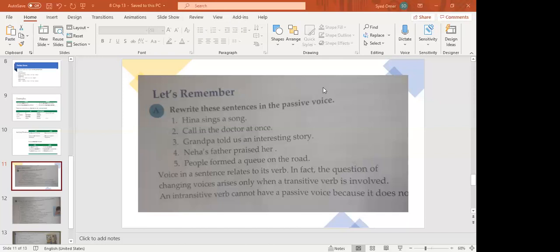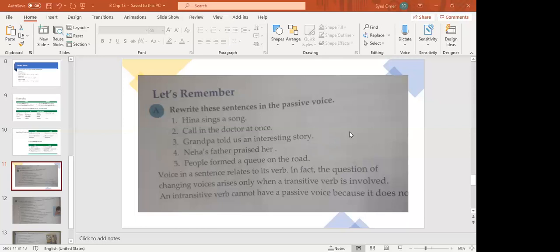Last one. Yes, teacher, can you repeat the fourth one? She was praised by Neha's father. Her is the object now, so we have to put it in the start. She, okay, it is in simple past, so we have to put helping verb was or were. So we will put was and praised. Third form of praise is praised. She was praised by Neha's father.